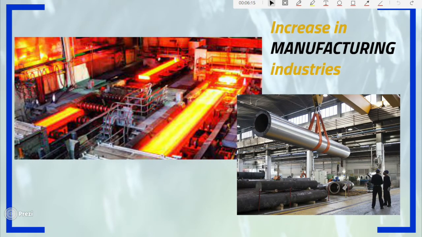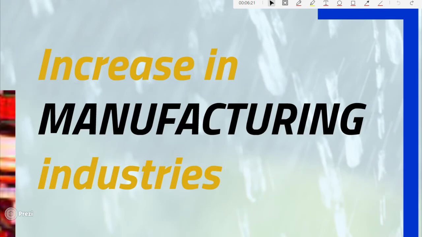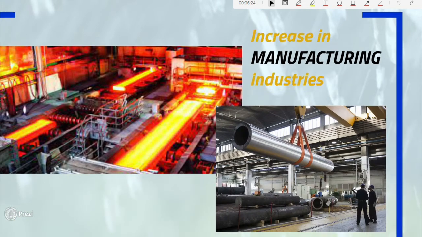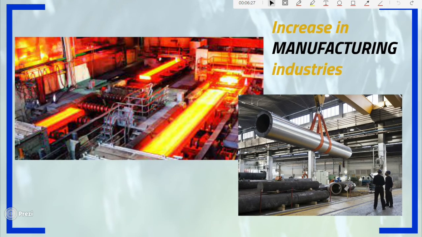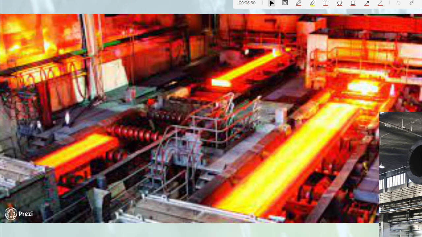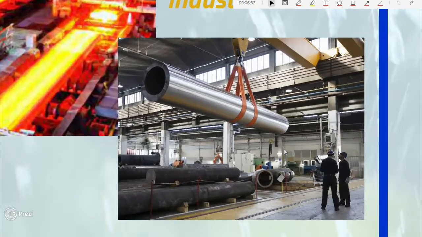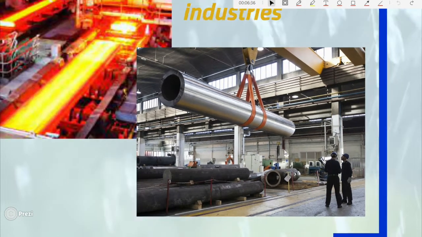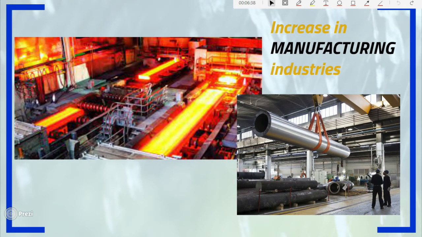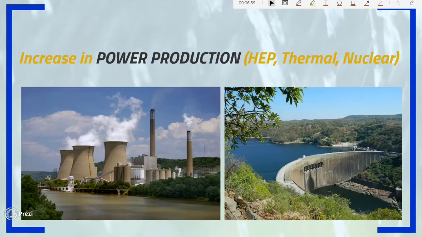Point number four is increase in manufacturing industries. Today, because again, as the population increases, there is high demand for different products, especially steel products, as you can see, and industries of this kind would demand so much water, especially for cooling machines. Again, water in industries is needed as a raw material, especially for the beverage industries and any other food processing industries. And this leads to higher demand for water, which eventually causes water shortage.